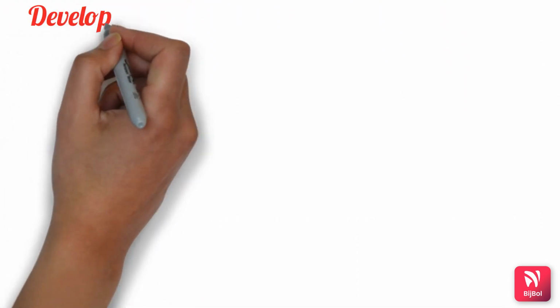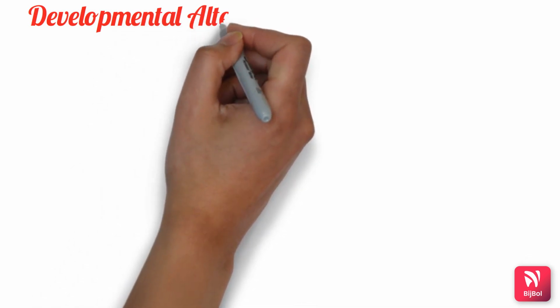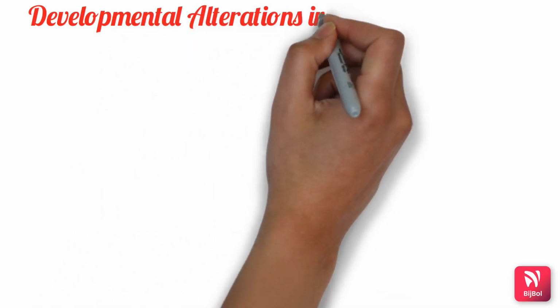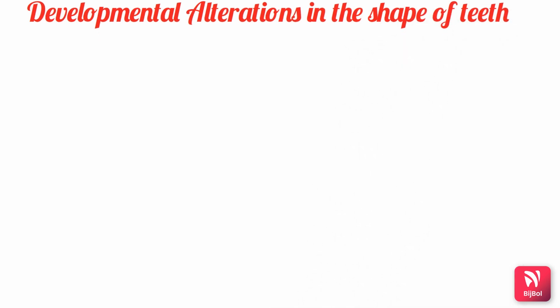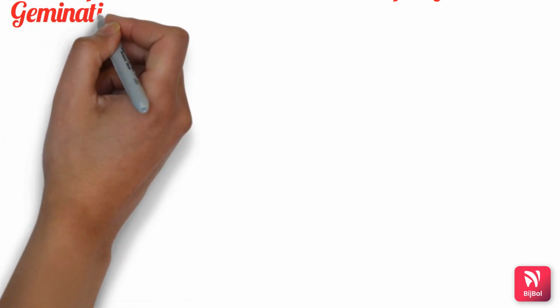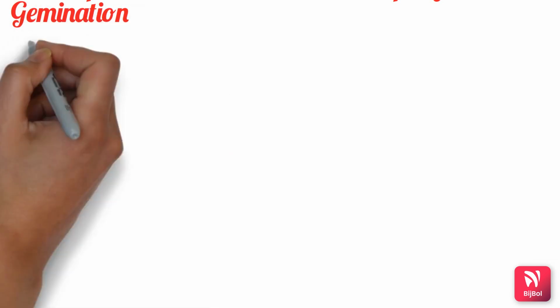So next, moving on to the next category, that is developmental disturbances seen in shape of the tooth. There are many conditions under this shape of the teeth. The first one among this is gemination. Gemination is an attempt of a single tooth bud to divide.